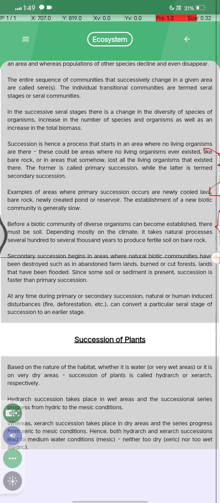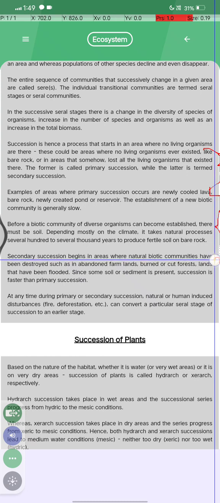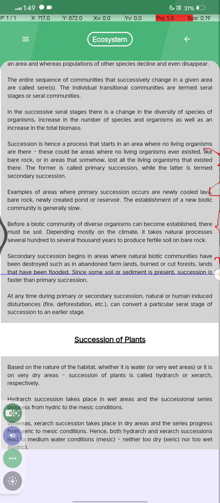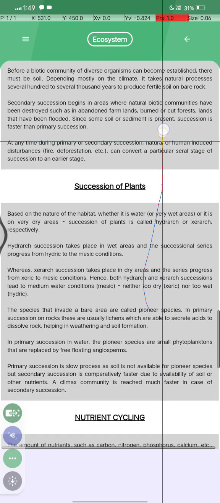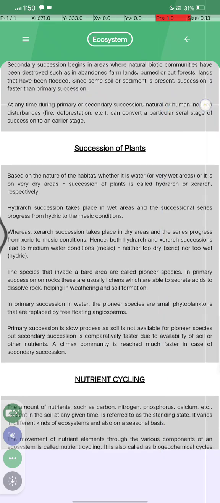Secondary succession क्या होता है? Secondary succession begins in areas where the natural biotic communities have been destroyed, such as abandoned farmland, burned or cut forest, and land that has been flooded. Since some soil or sediment is present, succession is faster than primary succession. Okay, अब देखते हैं ये लास्ट में क्या करा है.